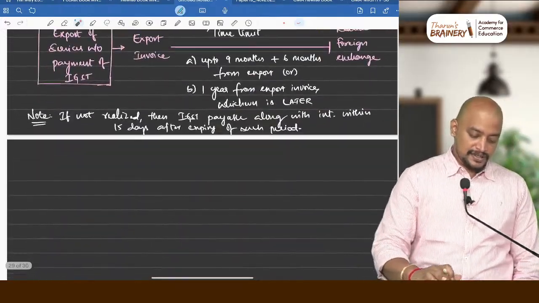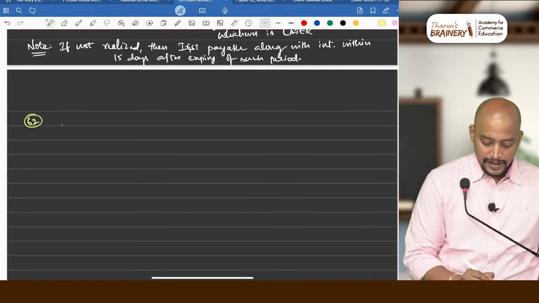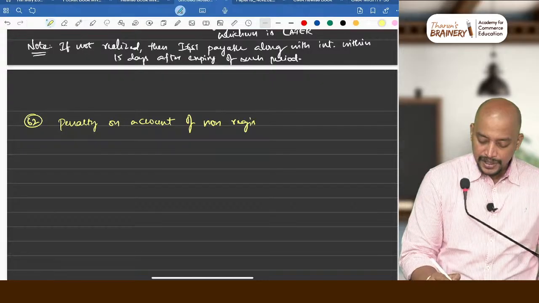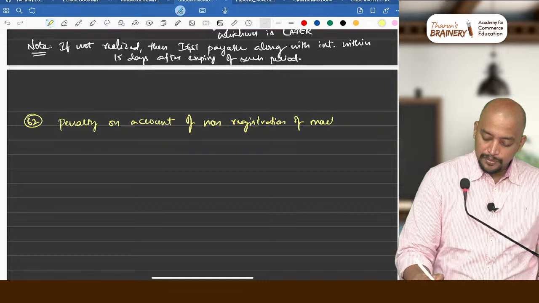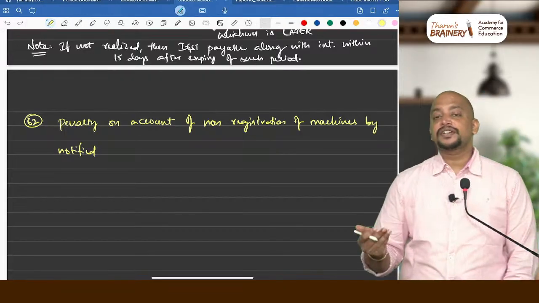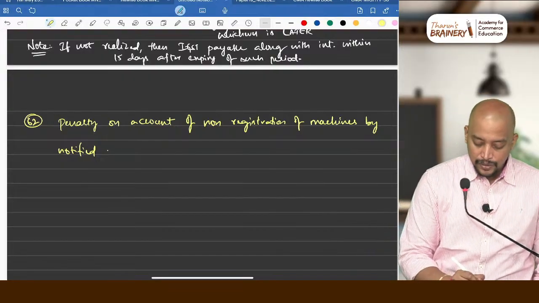So this is amendment number 62. Penalty on account of non-registration of machines by notified manufacturers. Who are those notified manufacturers? We don't have to remember. There are some notified manufacturers.